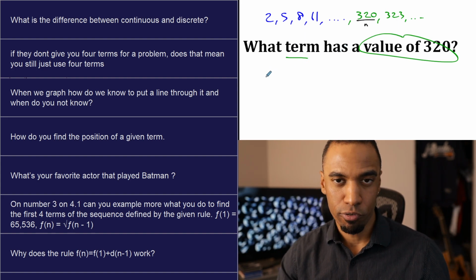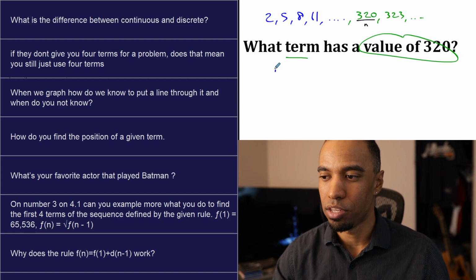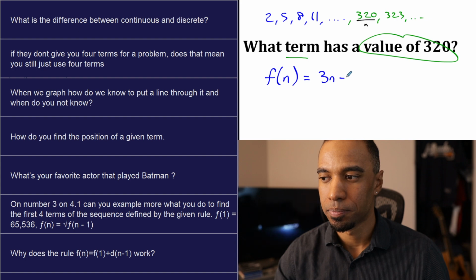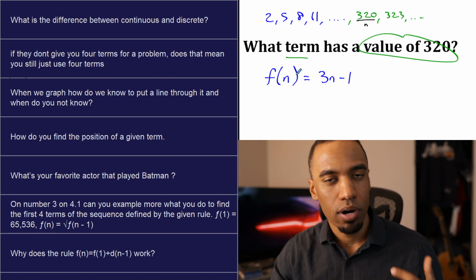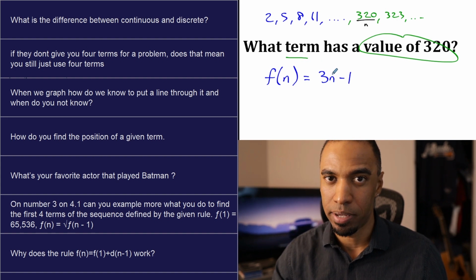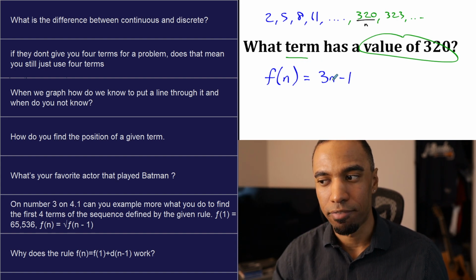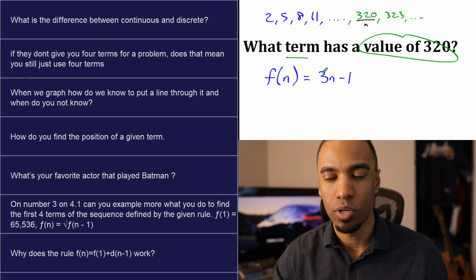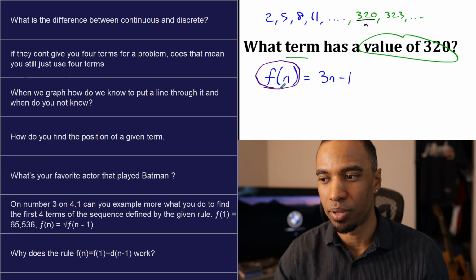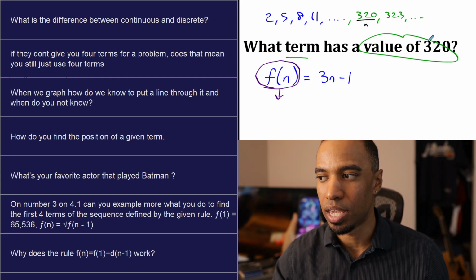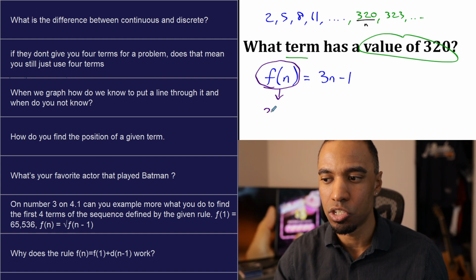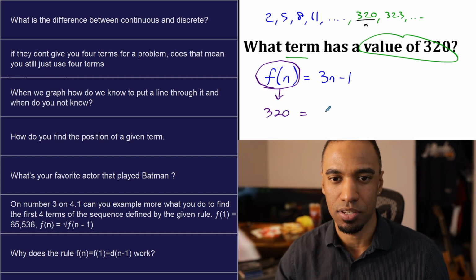Explicitly, you want your formula. So hopefully you can create it now that you've done section 4.2. You use your formula. I think it was 3n minus 1. And before, when we would find the value of the 10th term, we would substitute 10 for n because that's the position. Now we're trying to find the position. Now we're trying to find n, which means we substitute for f of n. All of f of n gets replaced by our value, in which case here is 320. f of some n that we're trying to find is 320. What is that n that gives us it?